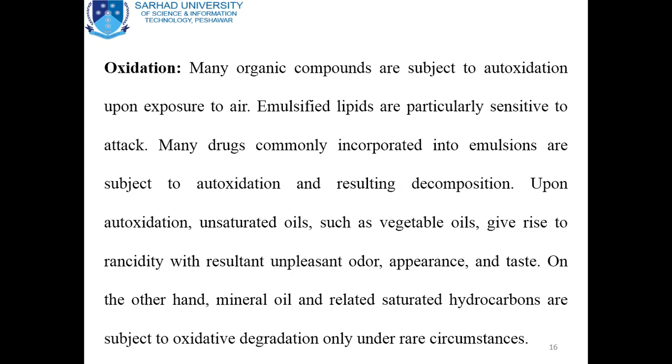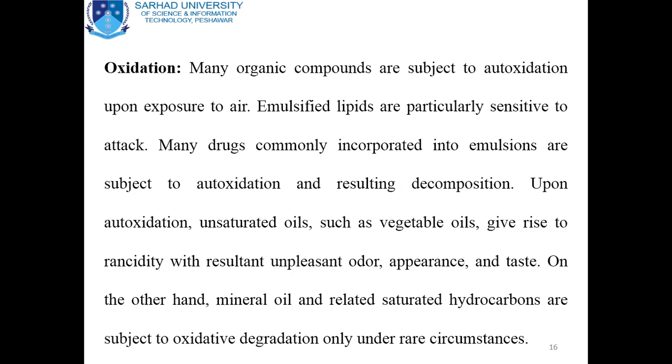Many drugs commonly incorporated into emulsions are subject to auto-oxidation and resulting decomposition. Upon auto-oxidation, unsaturated oils such as vegetable oil give rise to rancidity with resultant unpleasant odor, appearance and taste, which is not desirable for us.